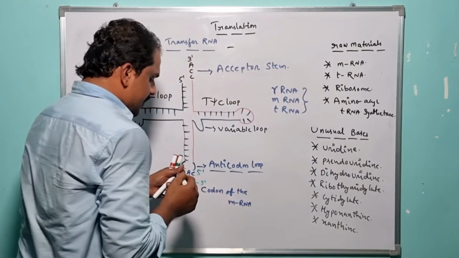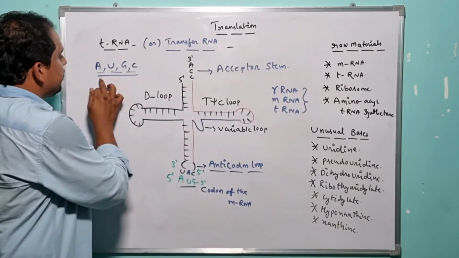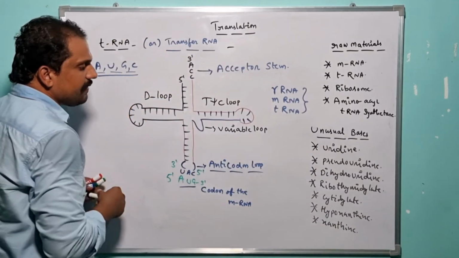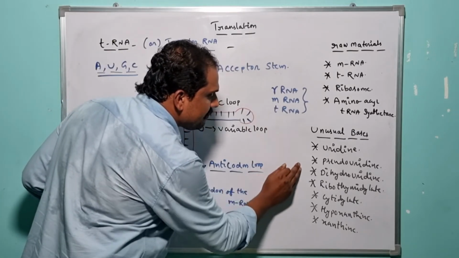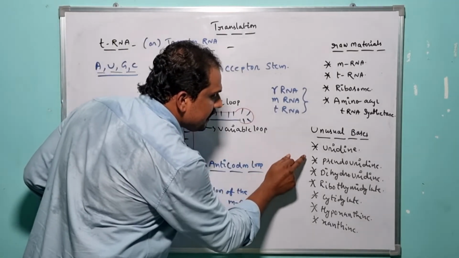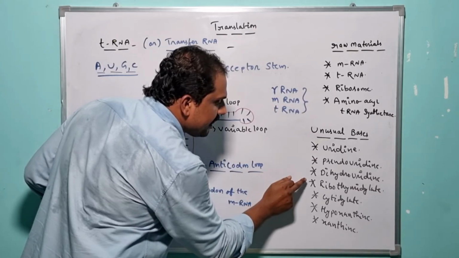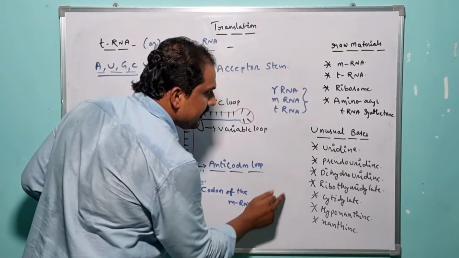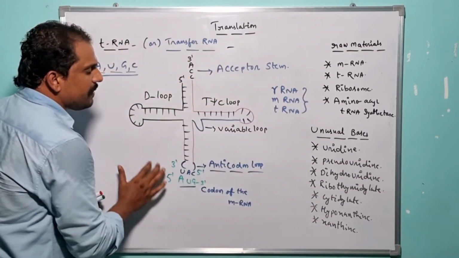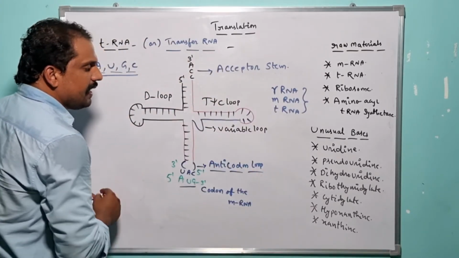So in addition to the normal usual bases like AUGC, in case of the tRNA there is an availability of some unusual bases, and these unusual bases include uridine, pseudouridine, dihydrouridine, ribothymidylate, cytidylate, hypoxanthine and xanthine, right? All these are the unusual bases which are present in the tRNA.